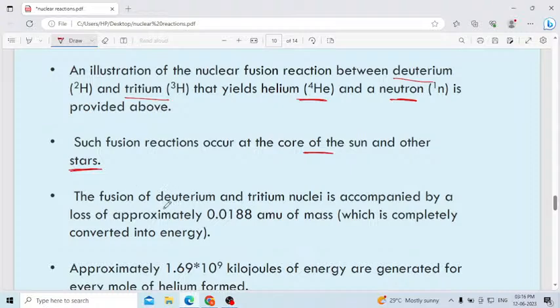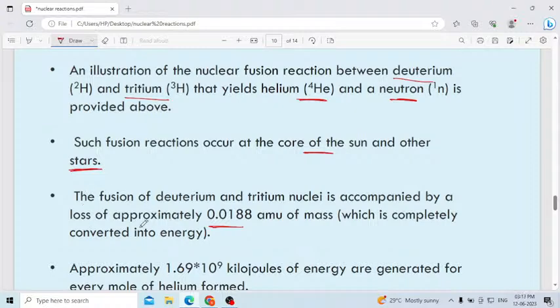The fusion of deuterium and tritium nuclei is accompanied by a loss of approximately 0.0188 AMU, atomic mass unit, of mass, which is completely converted into energy. In nuclear fission and fusion reactions, the mass of the products is less than the mass of the reactants. That lost mass is converted into energy.